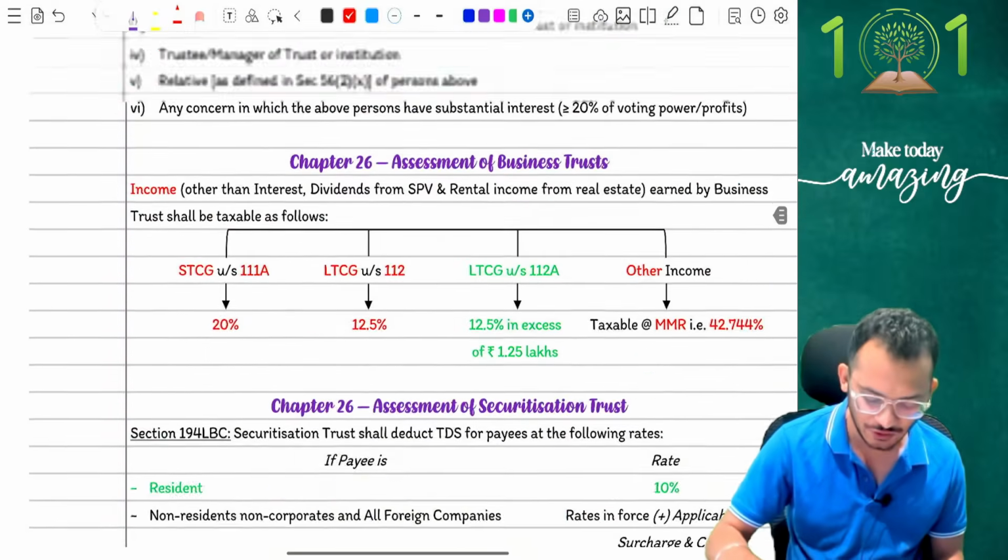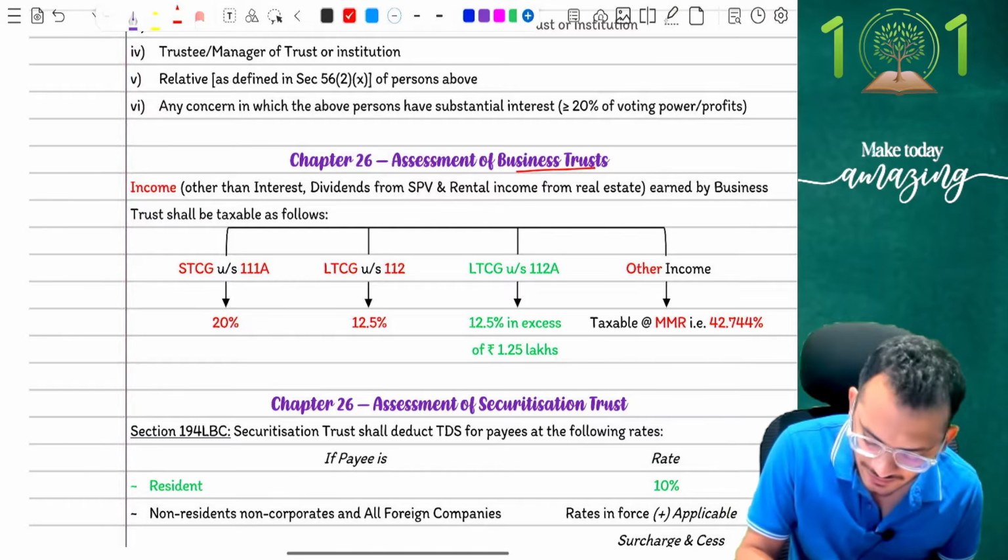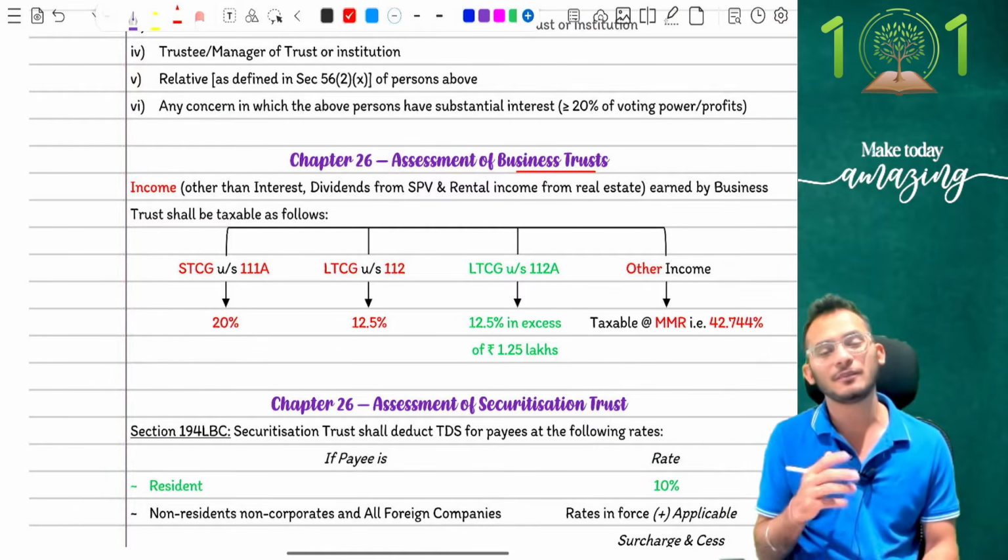I think we have been doing an amazing job right now. So let's complete it very quickly from the next topics. The next one is your assessment of business trust. Now, this is not exactly an amendment, but more of a clarification.